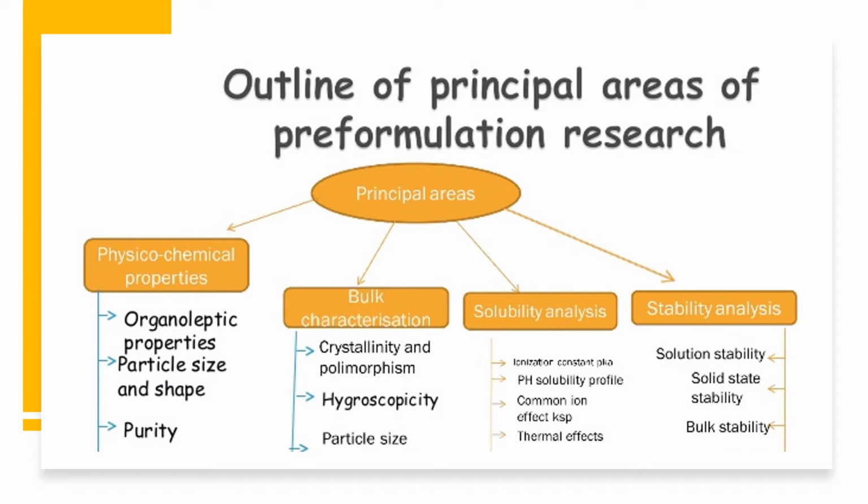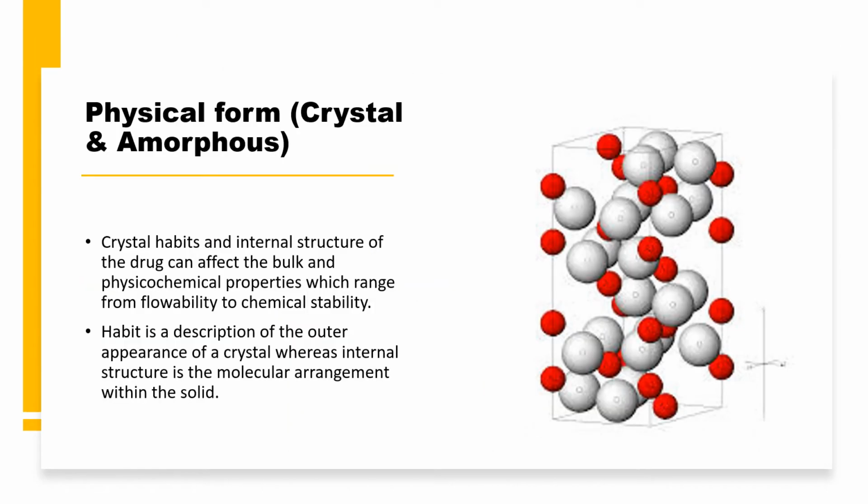In this session, I am going to cover the physical form, that is, the crystalline and the amorphous nature of the drug substance. When we talk about the crystalline and the amorphous nature, we need to understand two basic terms. First is the crystal habit and second is the internal structure.